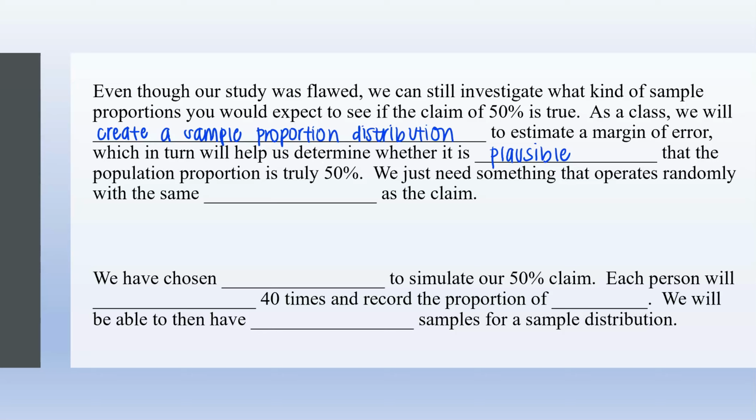We just need something that operates randomly with the same probability as the claim. So if the claim is 50% and we need something to simulate a 50% claim, then we can use coins, because a coin with heads or tails would be a 50-50 probability. Each person will flip a coin 40 times and record the proportion of, let's just choose heads. We will then have random samples for a sample distribution.